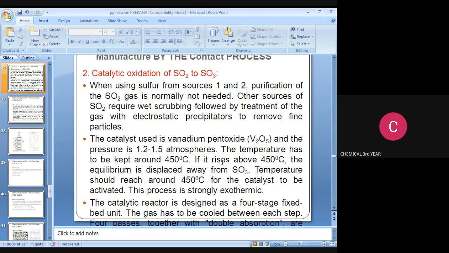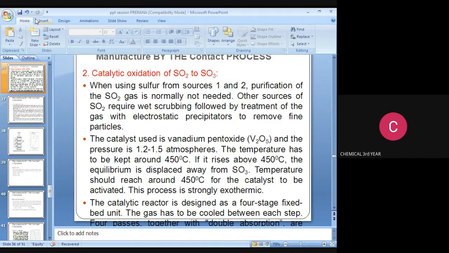Other sources of SO2 require bed scrubbing followed by treatment of the gas with an electrostatic precipitator to remove fine particles. What type of catalyst is used in this process to produce sulfuric acid? V2O5, vanadium pentoxide. The pressure range is 1.2 to 1.5 atmospheric pressure. Temperature is 450 degrees Celsius.